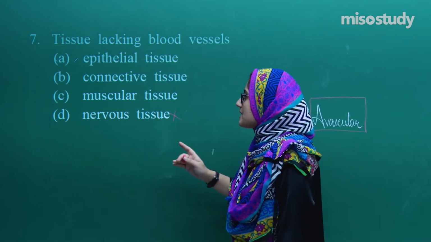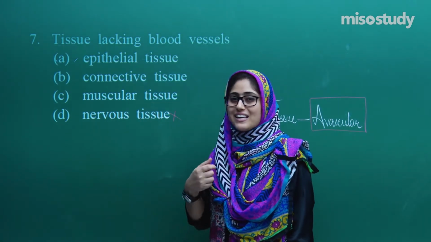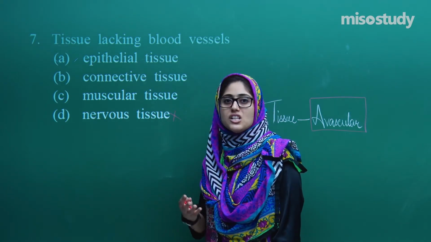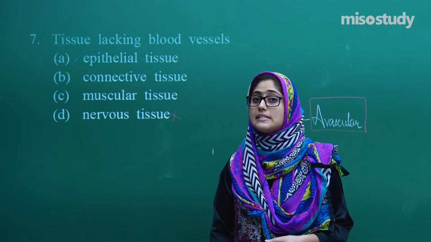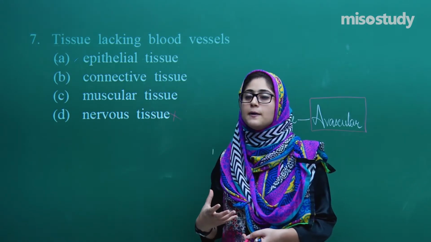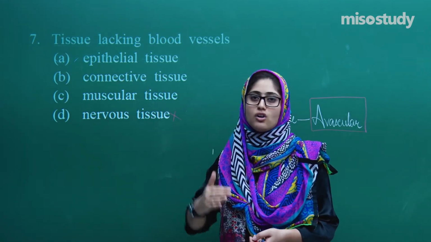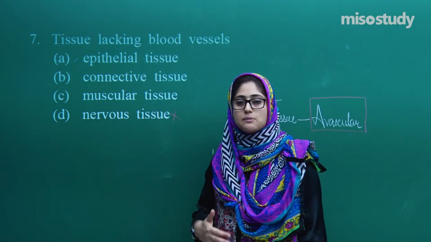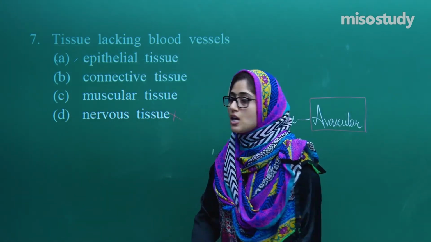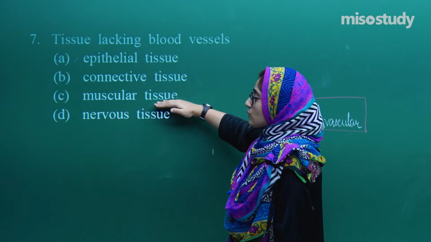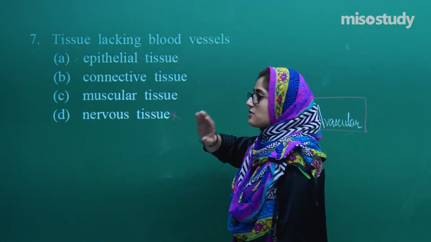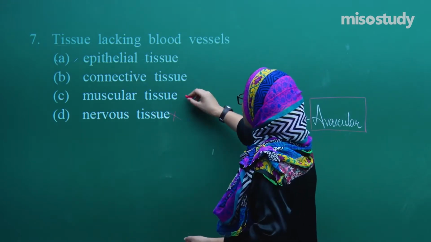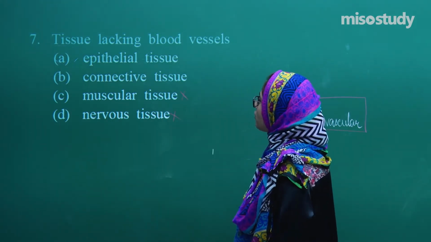In some cases, when there is any accident, or any pathology, when your blood supply is hampered, you can say peripheral vascular disease. It's just above your knowledge. Peripheral vascular disease means the disease of the vessels. In that case, the muscle tissue does not get the blood supply. So that's a different case. So this option is also not the correct option for this question.